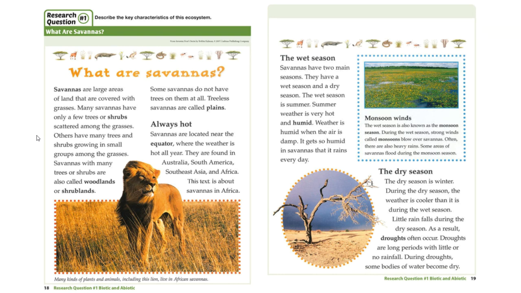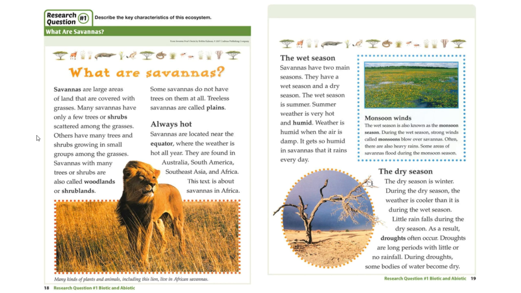Savannas with many trees or shrubs are also called woodlands or shrublands. Some savannas do not have trees on them at all. Treeless savannas are called plains. Always hot. Savannas are located near the equator, where the weather is hot all year. They are found in Australia, South America, Southeast Asia, and Africa. This text is about savannas in Africa.